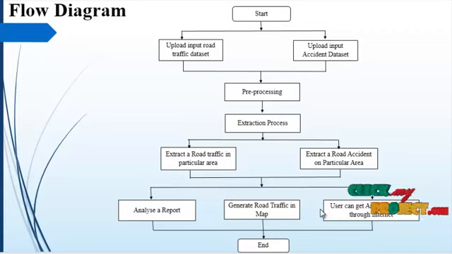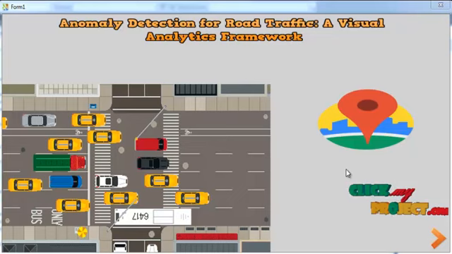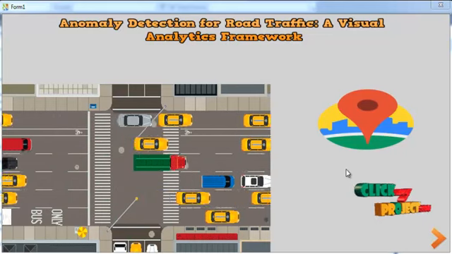Google traffic is a feature of Google Maps that displays traffic conditions in real time on major roads and highways. This map shows the traffic areas and the anomaly reasons in a particular area. It may help avoid traffic in future. Let's see our project demo.